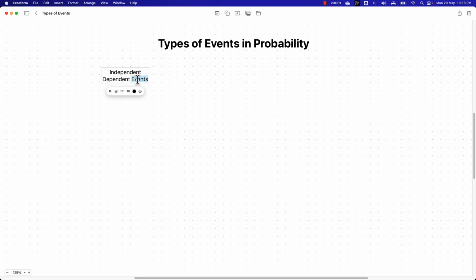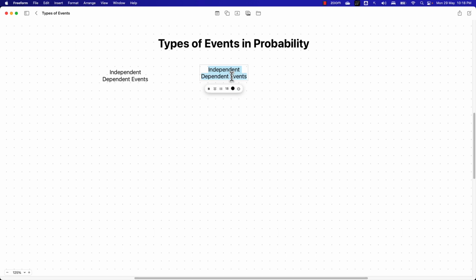That is an example of a dependent event. So independent events are the type of events where the chance of occurrence does not have any impact on the next event. A dependent event is a type of event where the outcome of one event has an impact on the other event. And when we talk about probability, we have other kinds of events.